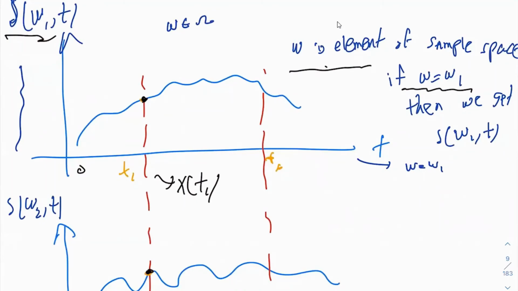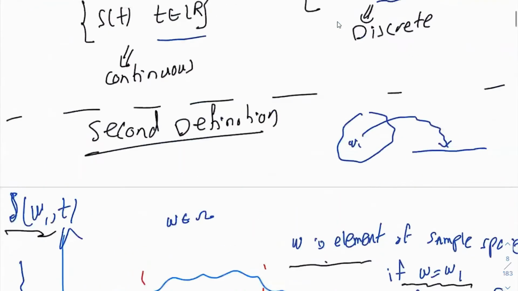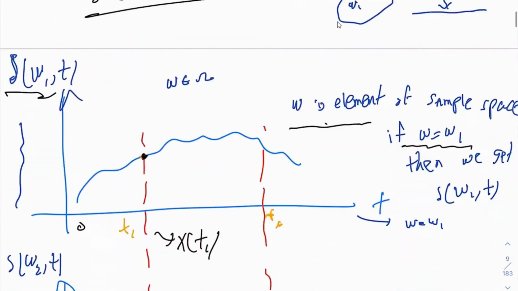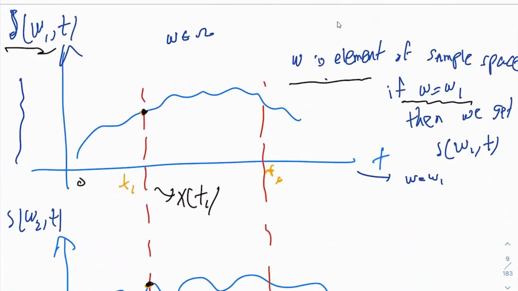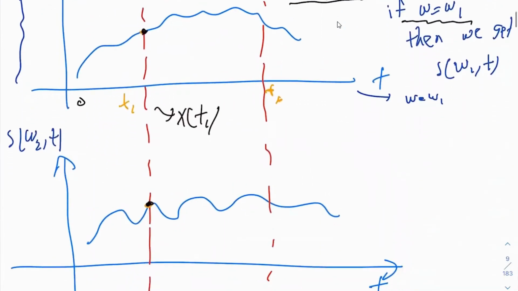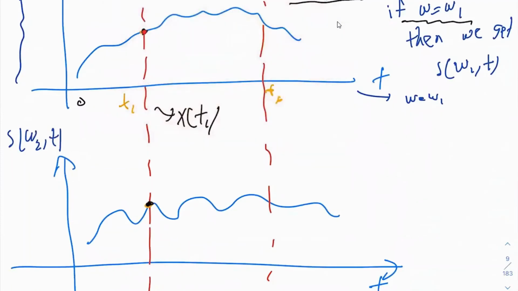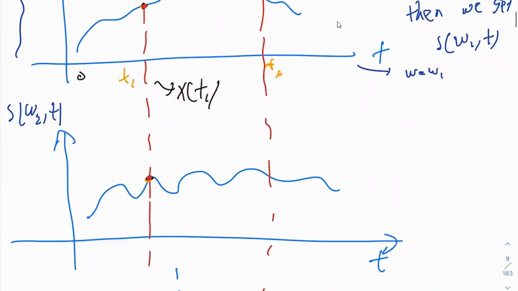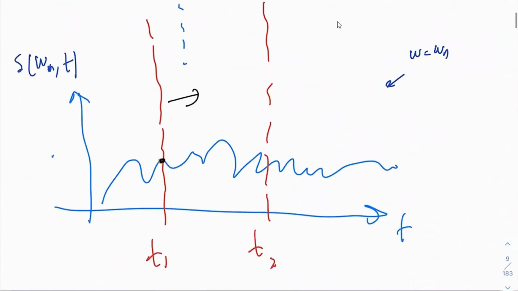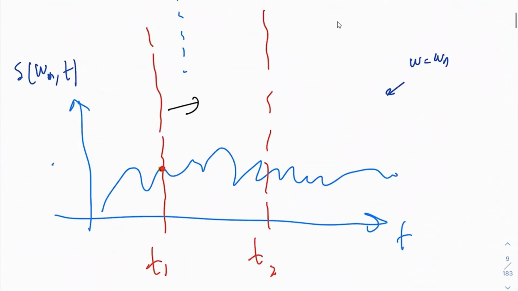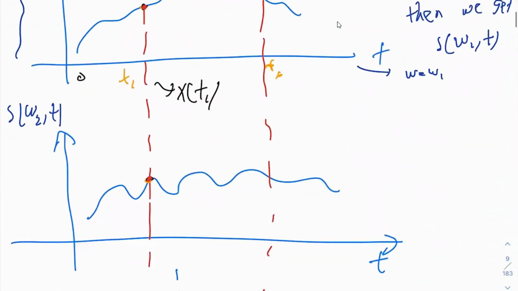Now, what if you fix the time? If we go back to this definition, if you fix t equal to t1, let's see what will happen. For the first one, you get this. For the second one, you get this one. For the nth one, you get this. So every time you get a different value, right? These values are not the same. You get a random variable. If you fix the time, you get a random variable.